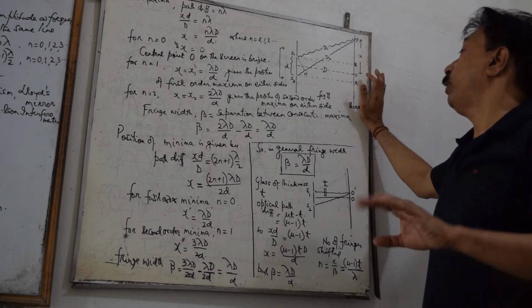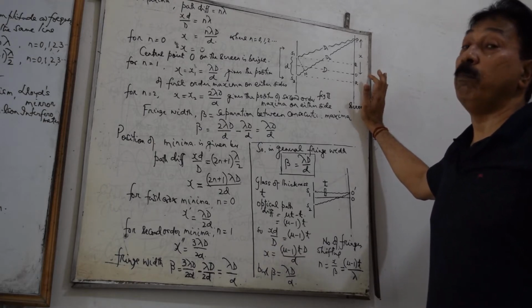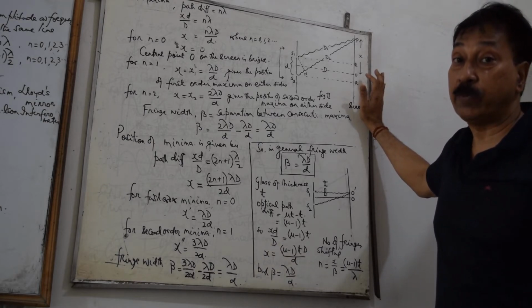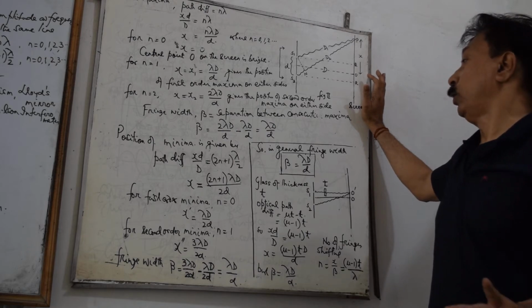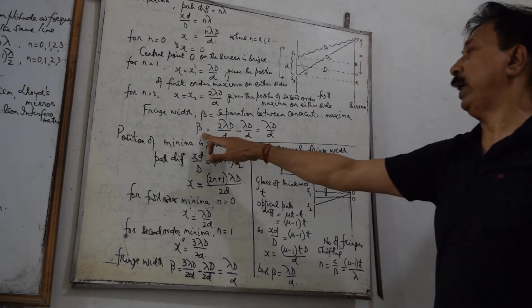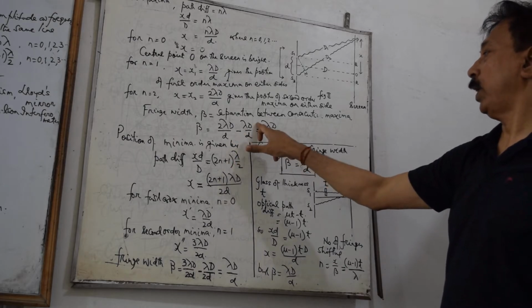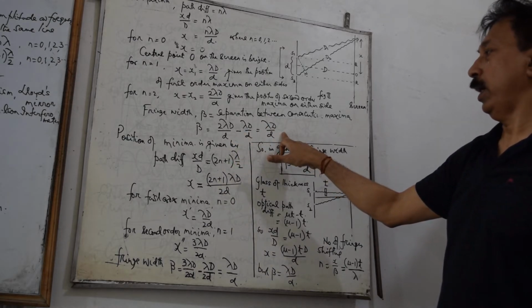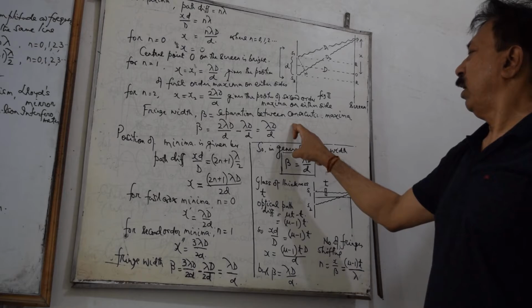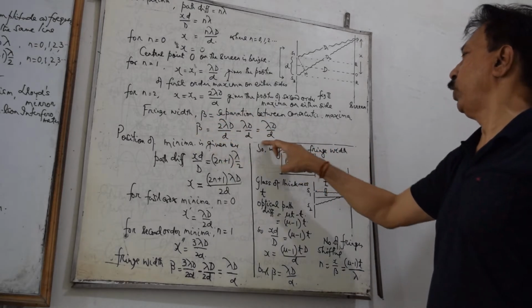Now the separation between consecutive maxima is known as fringe width. So fringe width, which we denote by beta here, will be equal to 2 lambda D by d minus lambda D by d. This is lambda D by d. And yes, this is what we have for the fringe width.